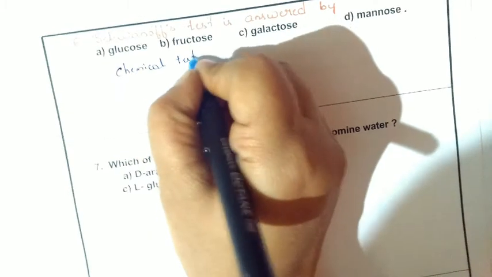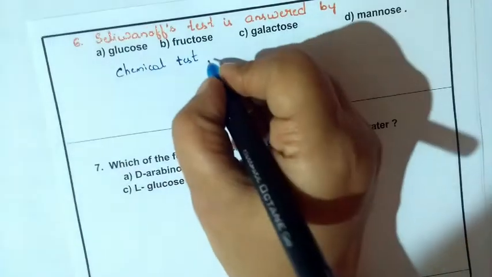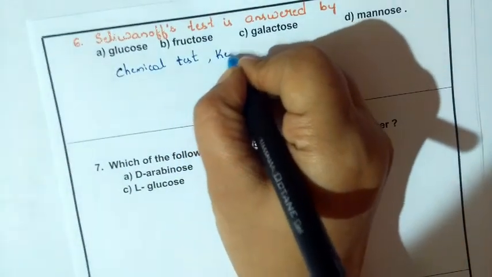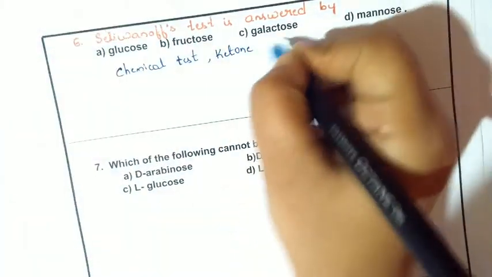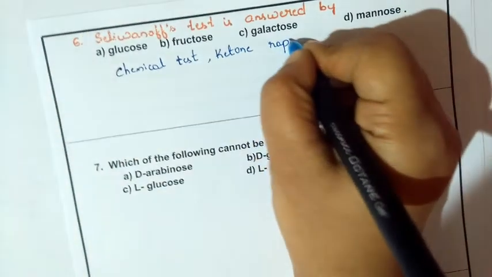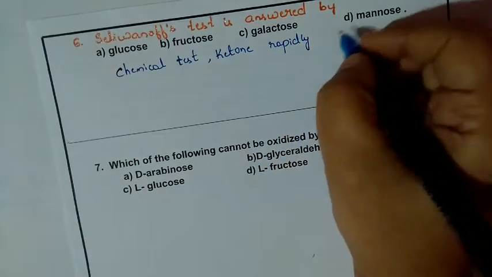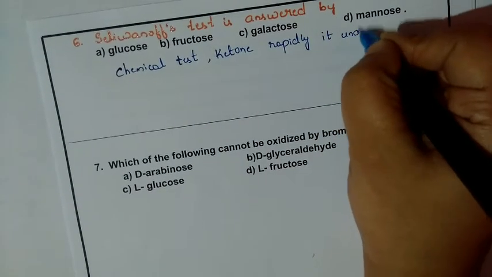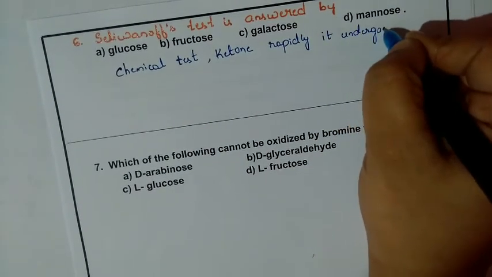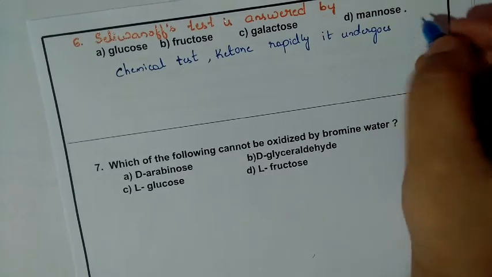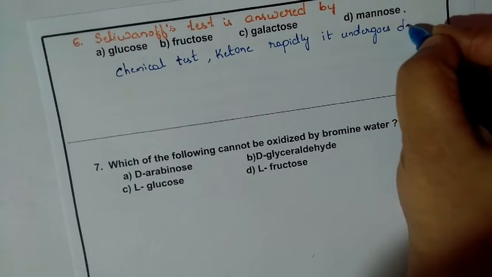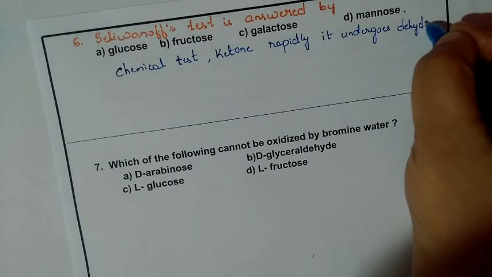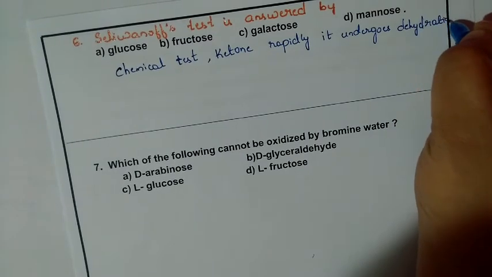In this test, when you heat the substance, if it is a ketone, then by heating rapidly it undergoes dehydration. Ketonic part, if it is there, undergoes rapid dehydration.